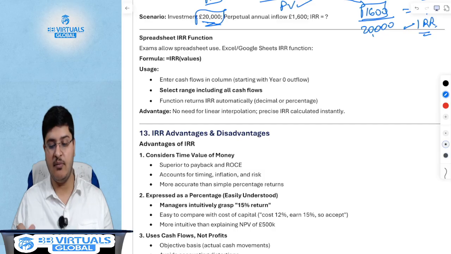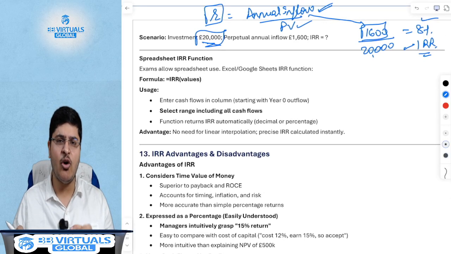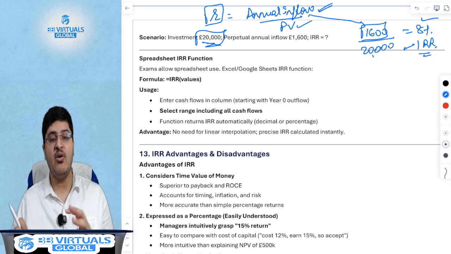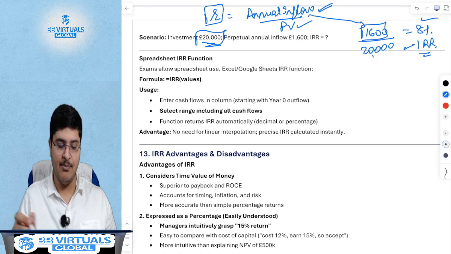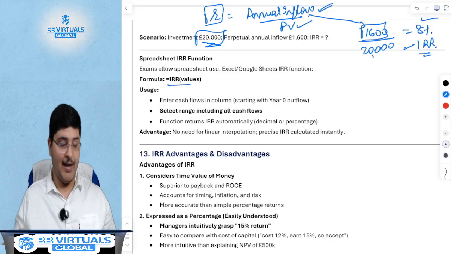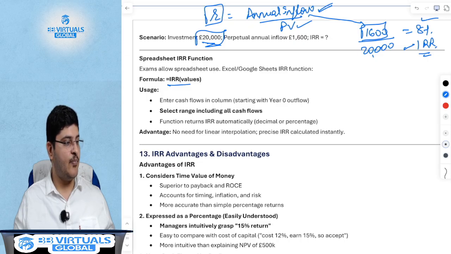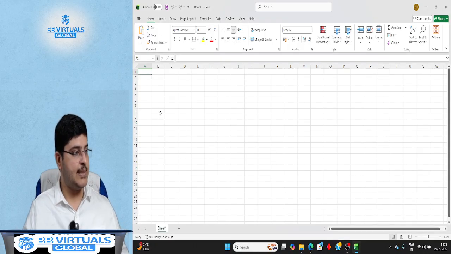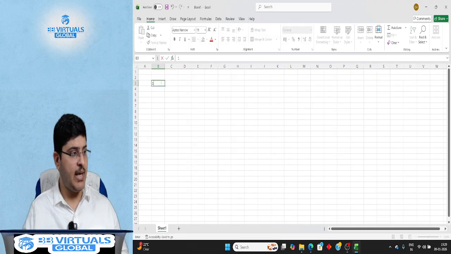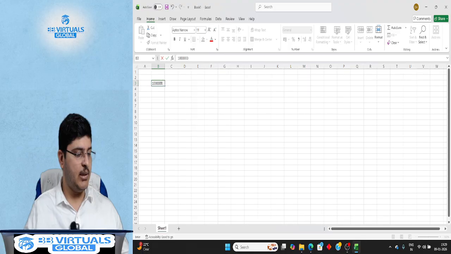Now, of course, while doing all of this maths, it seems slightly complex, all the interpolation, etc. But when you actually do it in Excel, it's just one simple formula of IRR. I will directly show it to you on my desktop. Let us look at this with one example. I'm opening a blank Excel. So let us take any arbitrary numbers. I have not thought through any numbers. I am just arbitrarily typing numbers over here.